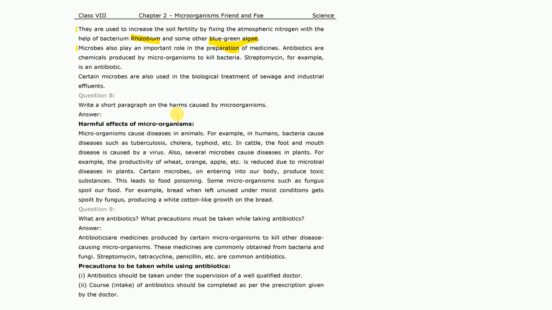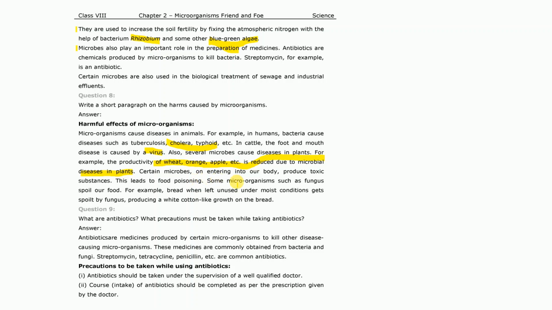And write a short paragraph on the harm caused by microorganisms. So the answer is, microorganisms cause diseases in animals. For example, in humans, bacteria cause diseases such as tuberculosis, cholera, typhoid, and in cattle, foot and mouth disease is caused by viruses, and also several microbes cause disease in plants. For example, the productivity of wheat and orange is reduced due to microbial diseases in the plants.